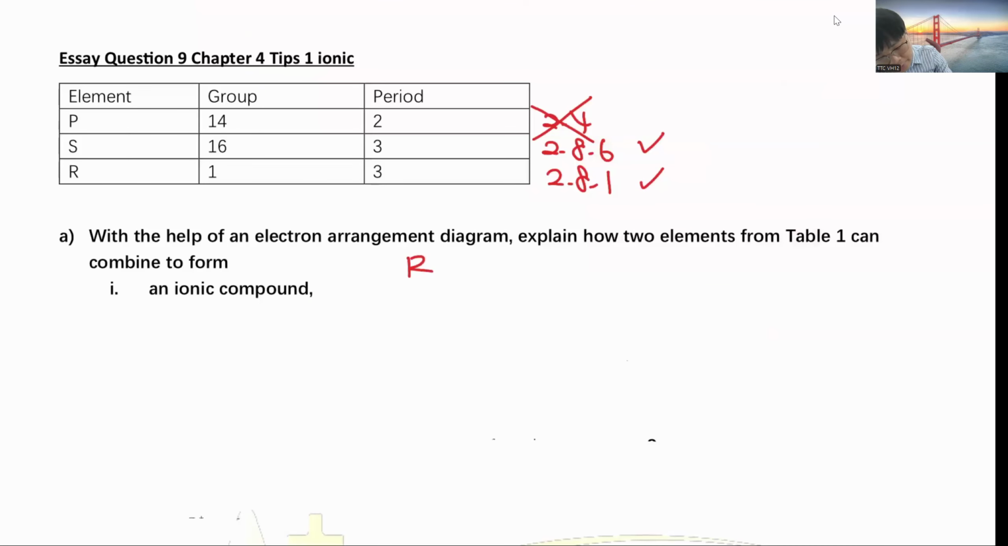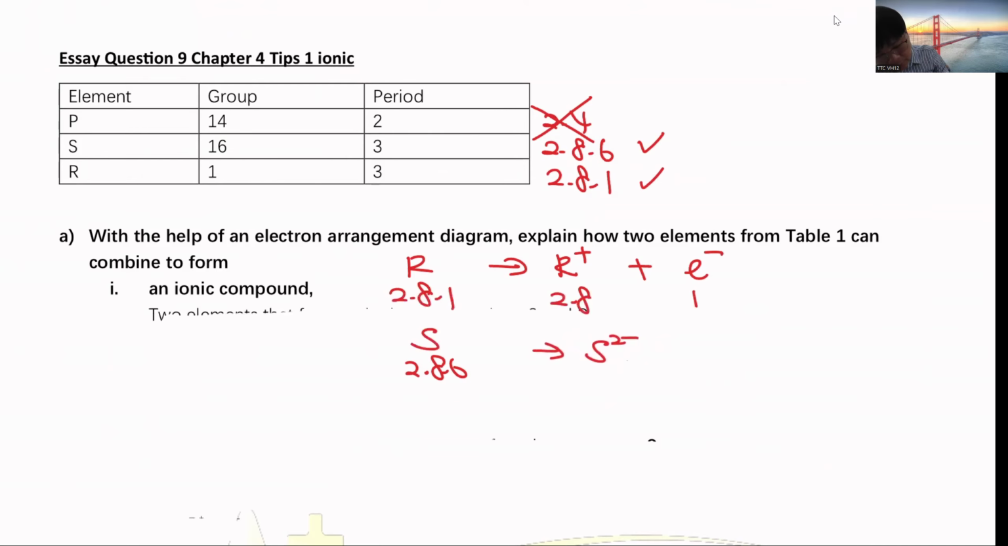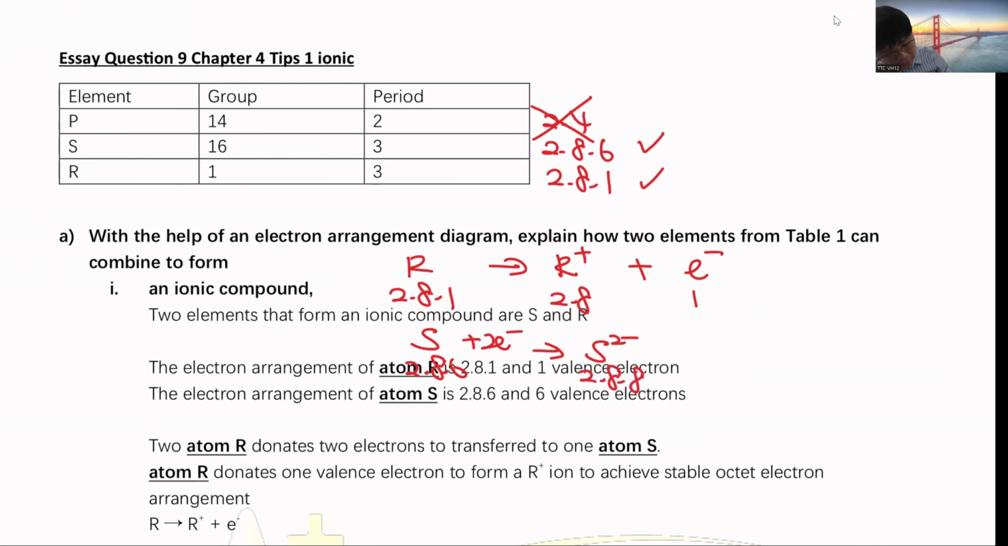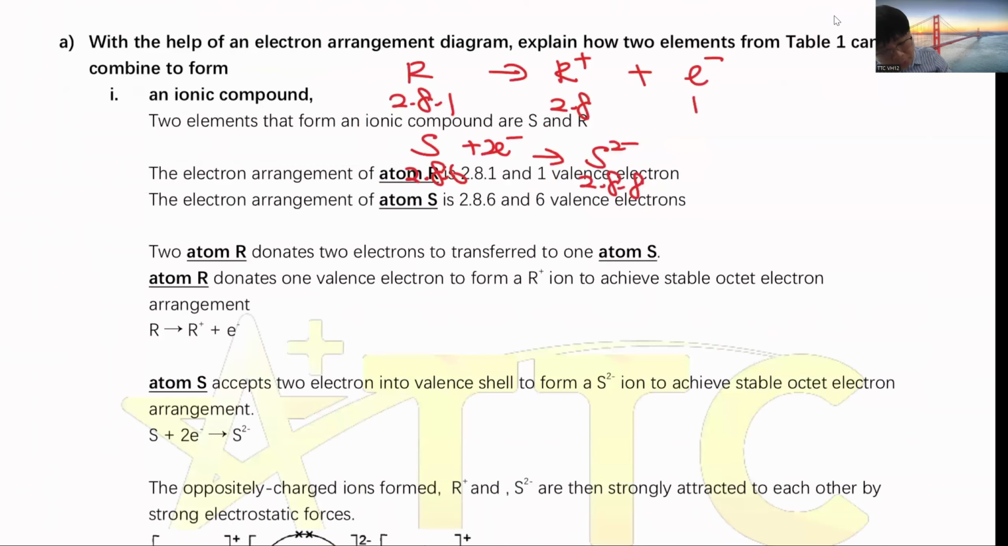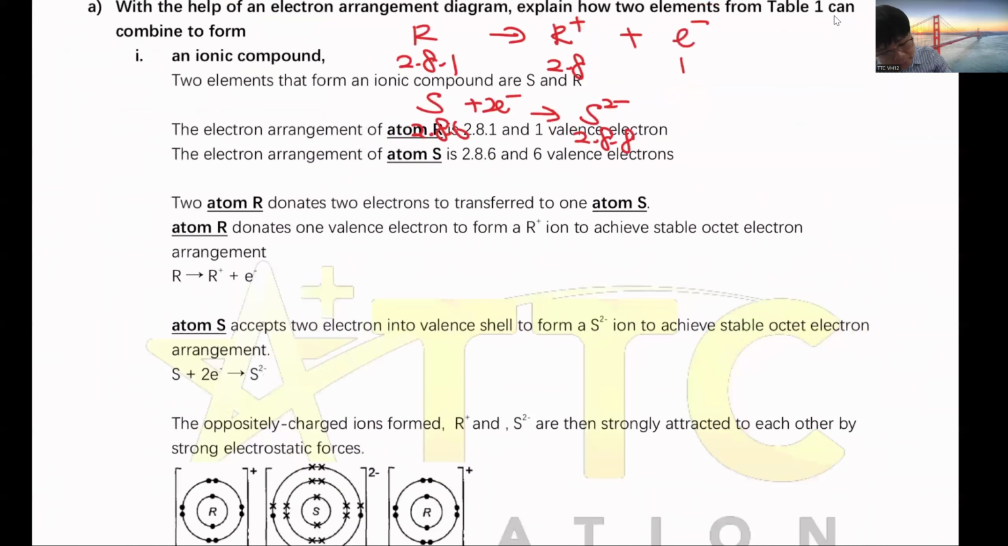So for R, which is 2.8.1, it will donate one valence electron. Then for S, which is 2.8.6, S2-, it will receive 2 electrons. So this will receive 2 electrons, from 2.8. So to mention here, the detail of how to write the essay.